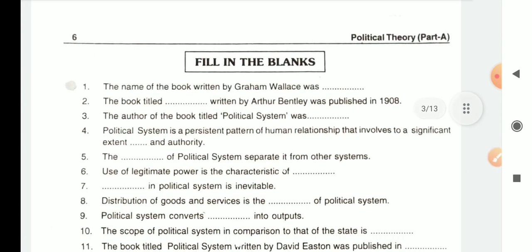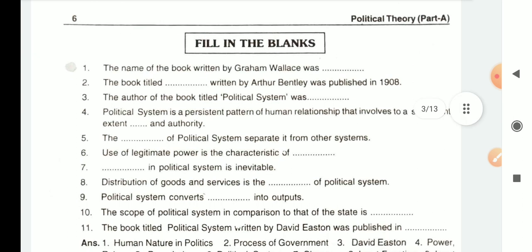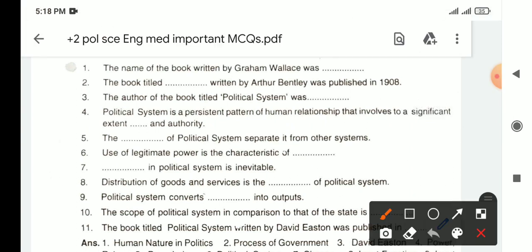Now we have some fill in the blanks. These are also very important while attempting MCQs, because we have certain MCQs which are based on fill in the blanks too. So name the book written by Graham Wallace was. The name of the book written by Graham Wallace was Human Nature in Politics. So here you will write Human Nature in Politics.